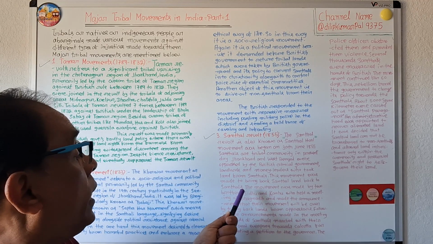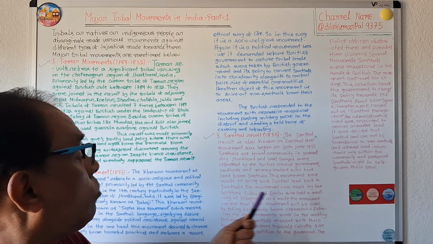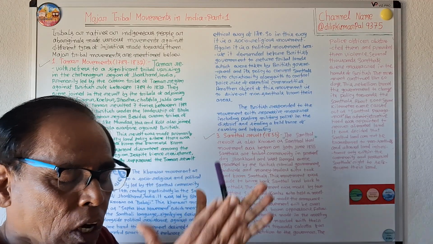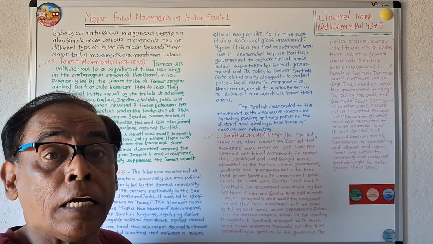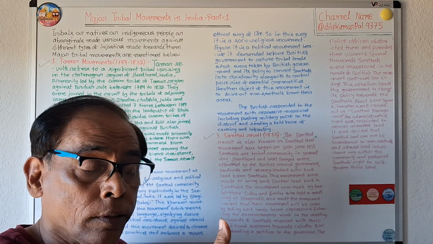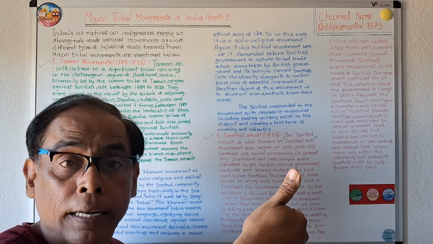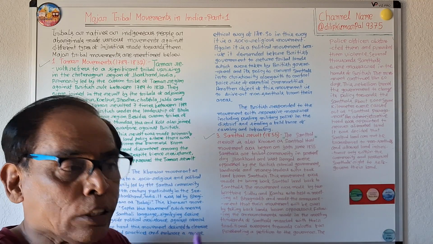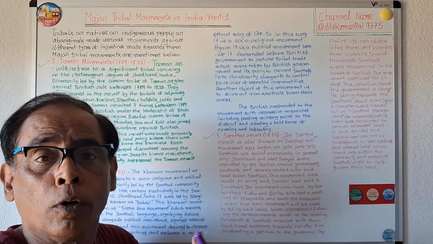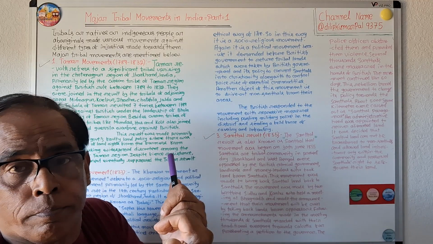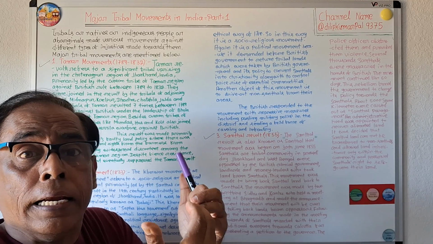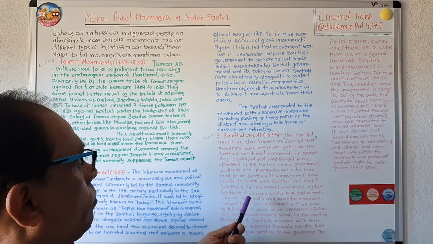So the Santhal revolt was made to bring Santhal lands back to the Santhal people.